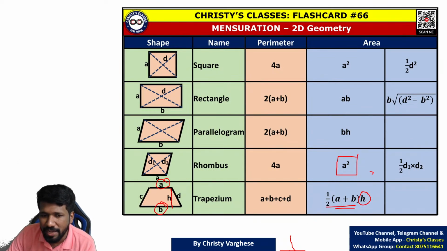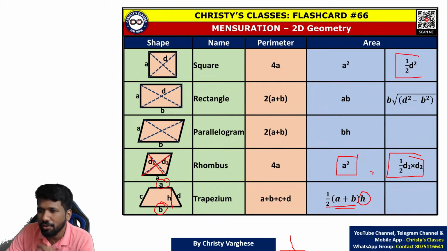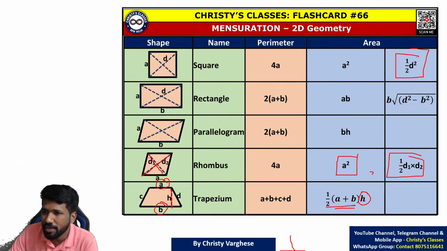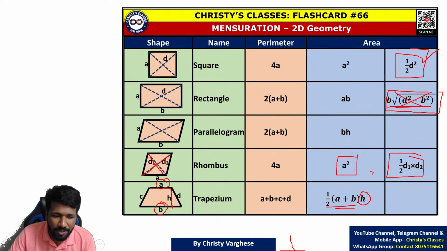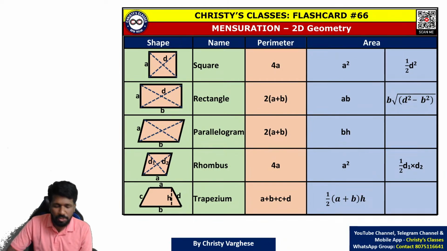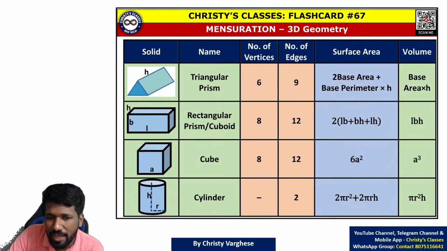And for a rhombus, if diagonals are given, these are diagonals, the formula half d1 into d2 can also be applied. And for a square, diagonals are equal, so half d1 into d2 is half d into d, half d square itself, if the diagonal is given. For a rectangle, there is a formula using diagonals, but forget it for time's sake. It is a little tricky formula. So basically this much you should know about polygon area.